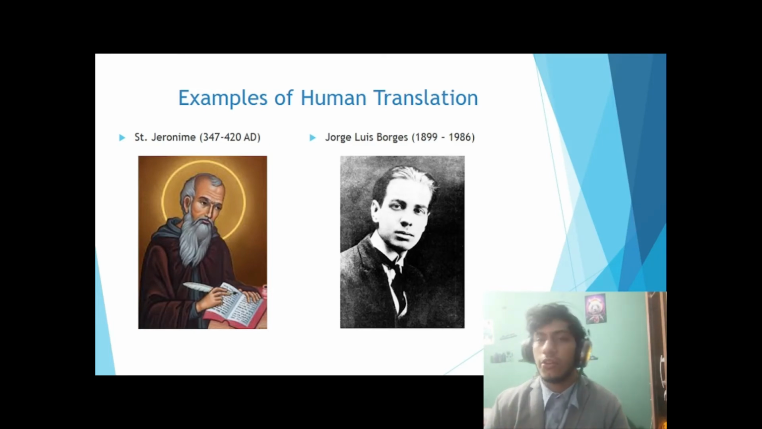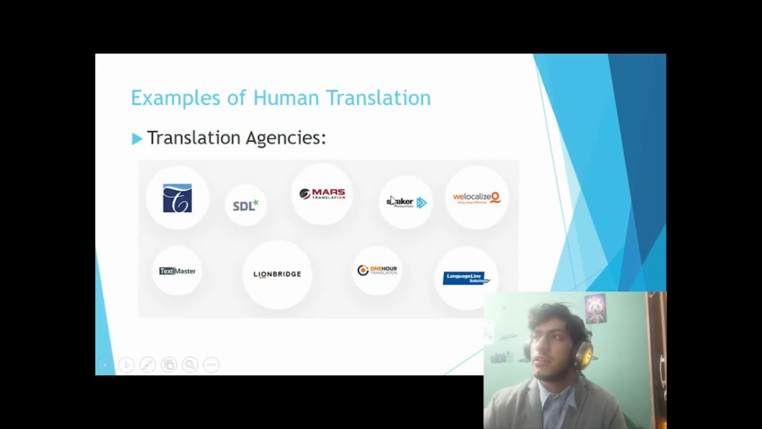Another example of human translation are translation agencies. They gather various translators from different languages. Here in the slide we have Lionbridge, Mars Translations, Textmasters, and many others.